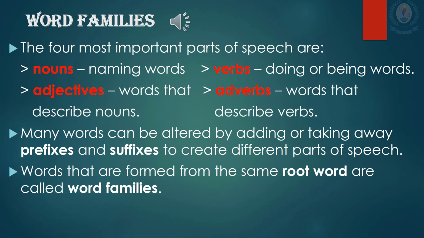Okay? Now you know what nouns are. Nouns are naming words like book, bat, ball, chair. That is different. Okay? Verbs. They are doing or being verbs. Understood? Playing, play, read, write. Those are verbs. Now let's see what adjectives are. Words that describe nouns.